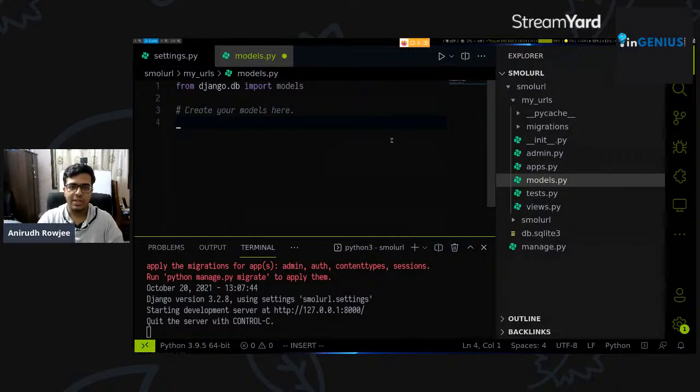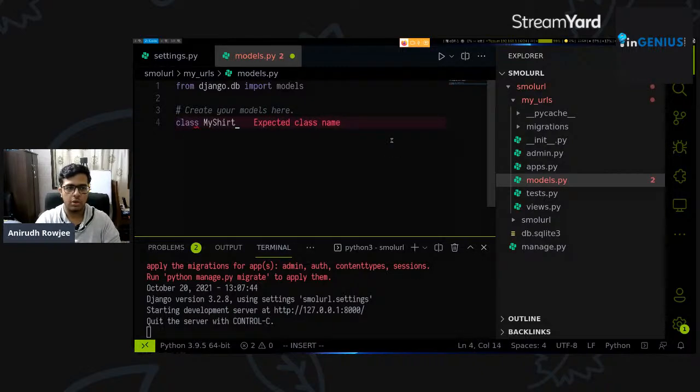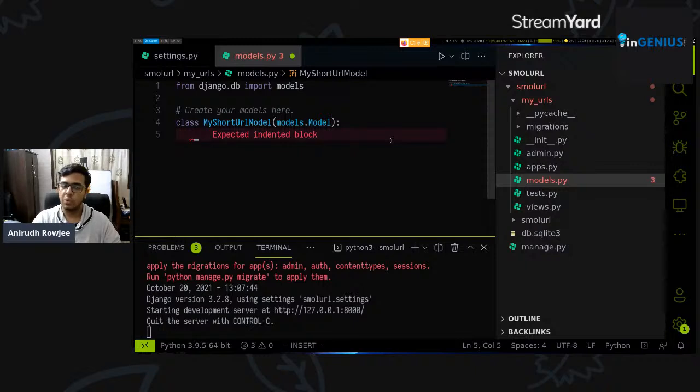Now, the syntax for declaring a new model is that models are declared as Python objects, inherited Python objects. So every model is technically a class, right? We'll do class MyShortURLModel, right? And we'll inherit from models.Model. The inheritance bit is standard. It is a prerequisite for a Python object to be recognized as a Django model, right? And it will not work without that. So this word here can be any name you want to provide.